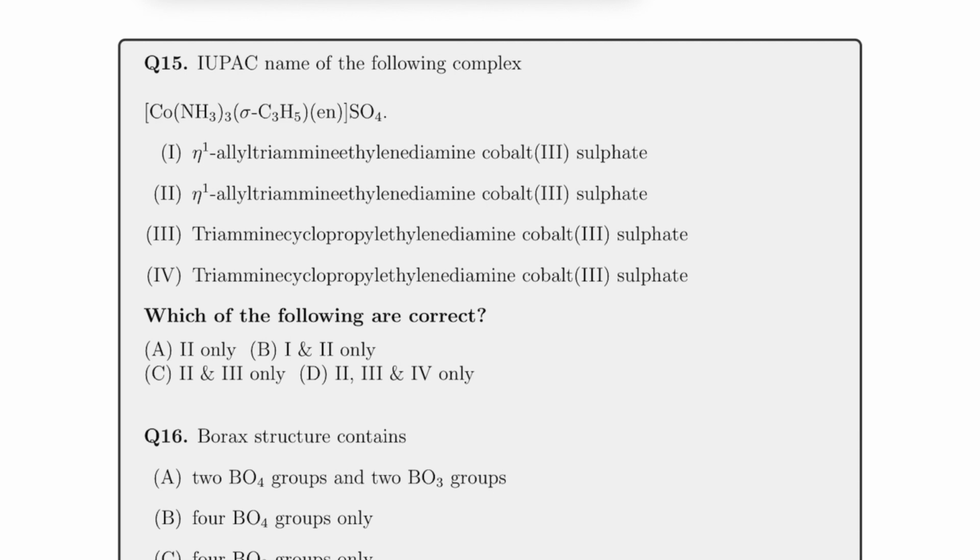For the 15th one, there is a problem in the option. If I talk about the first one, there should not be two double M, and for the last one there has to be cobaltate. So the rest of the things are fine, and you will sense that 2 and 3 are correct. Because if I do not make that change, then all are correct because these two were the same only. So I have to make it different. That's why I made this change.